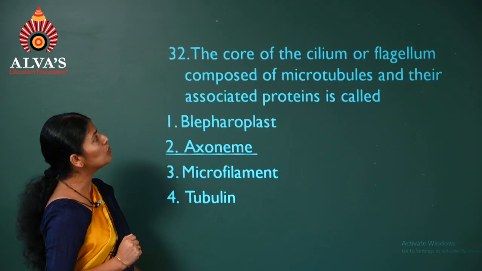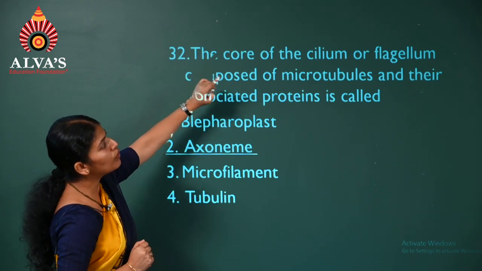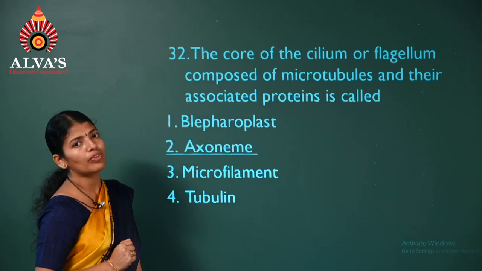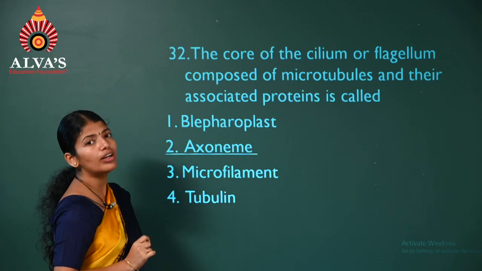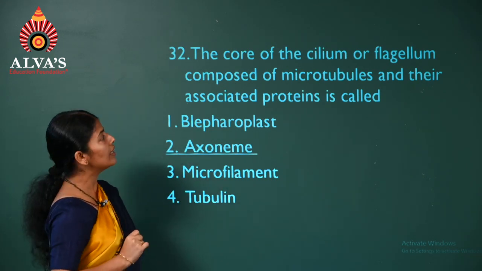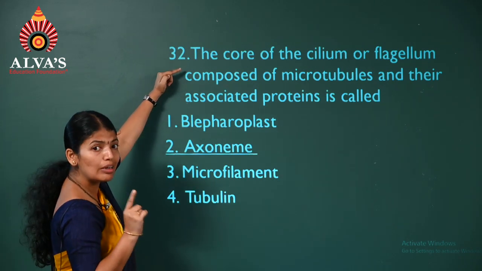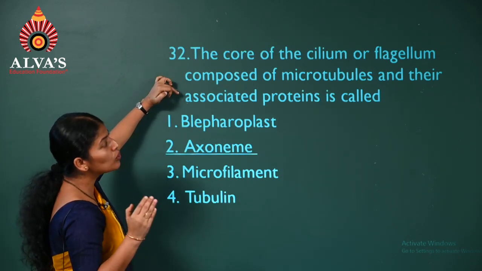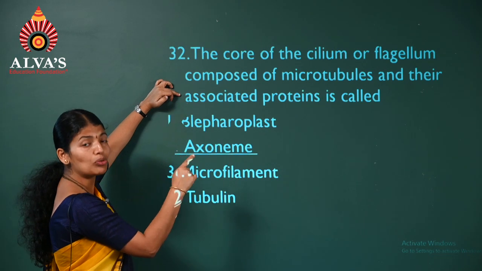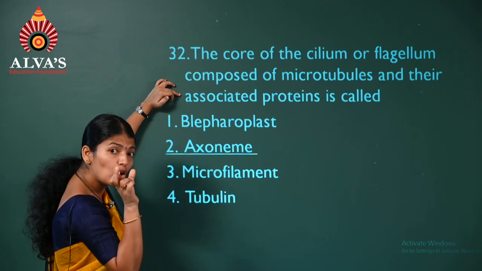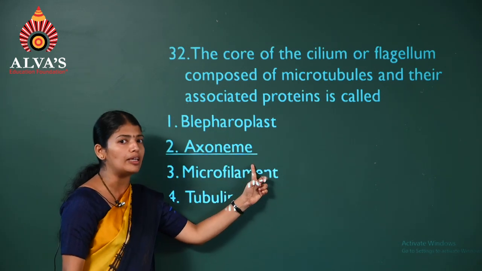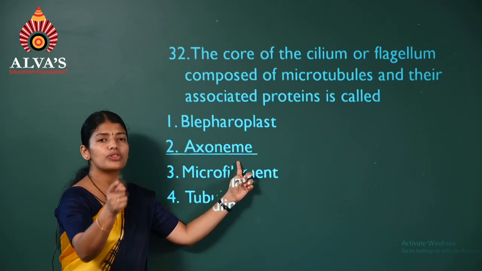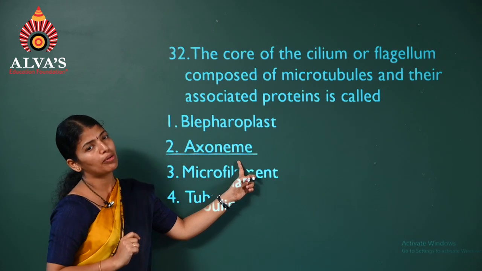Question number 32. The core of cilium or flagellum. Have you come across the term, that core? How is it called? Axoneme, right? Yes, the core of the cilium and flagellum is made of microtubules and associated proteins. It's called axoneme, the core which will be surrounded with the plasma membrane.